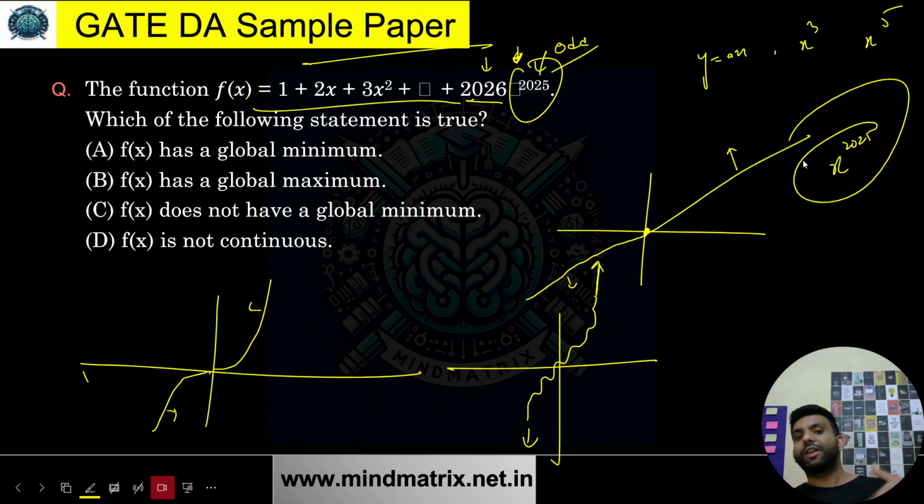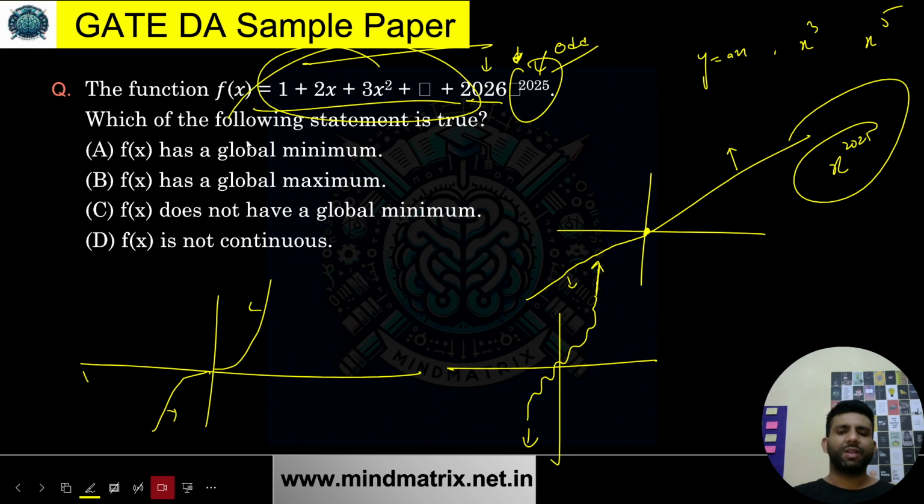For a large value of x, x to the power 2025 will be dominating in that case, because of which my graph will be something like this. It will be on the positive side, negative side, and some variations within, in the smaller part, because of all these other terms we will be having.